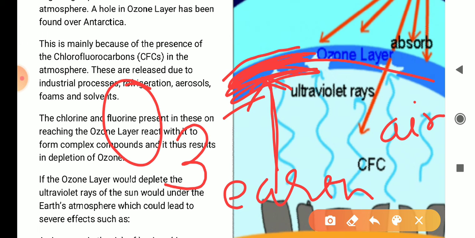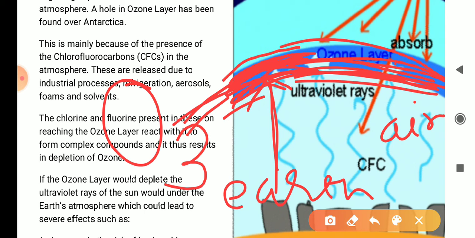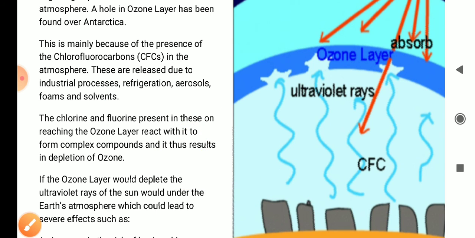This ozone layer is very, very important for all living forms. Now, what does this do?